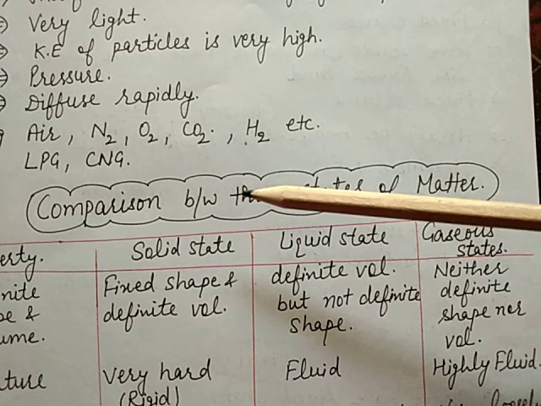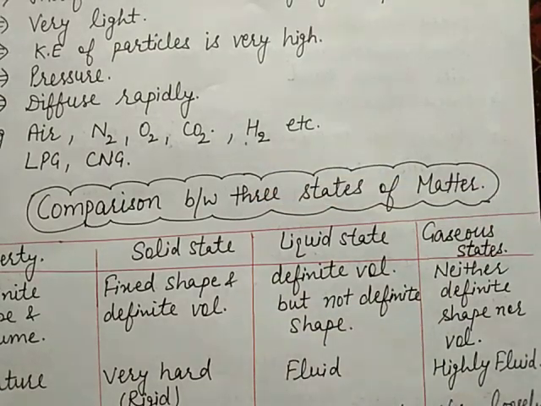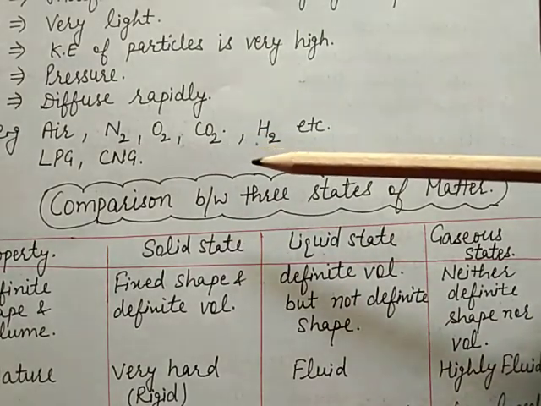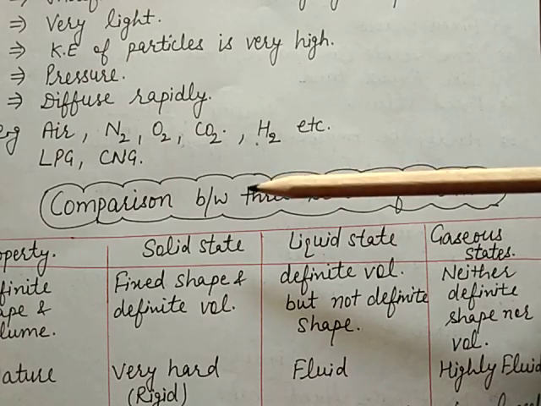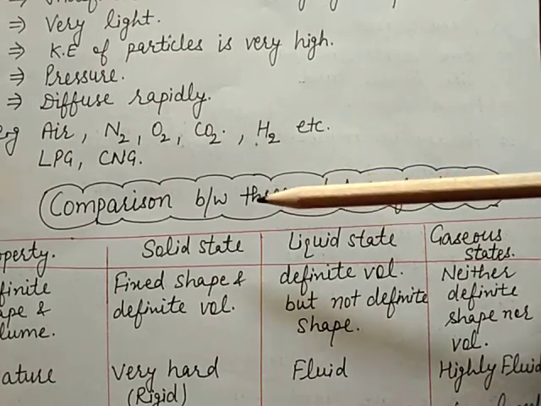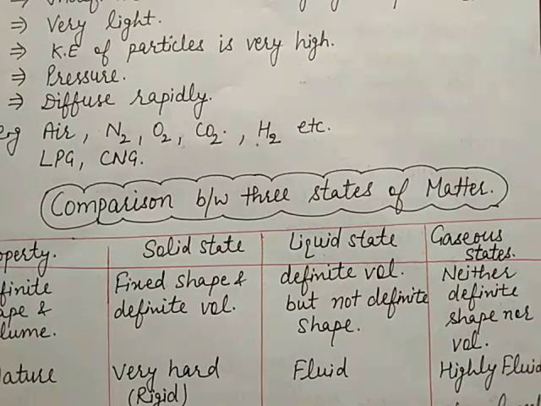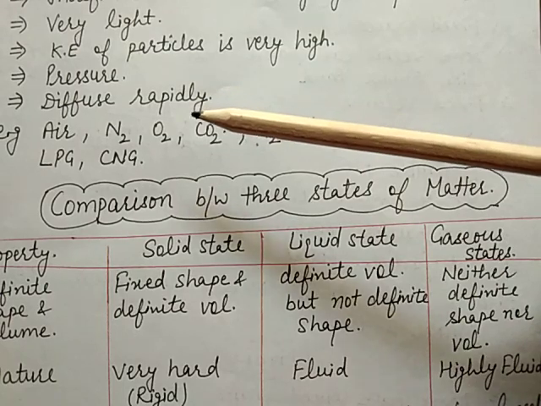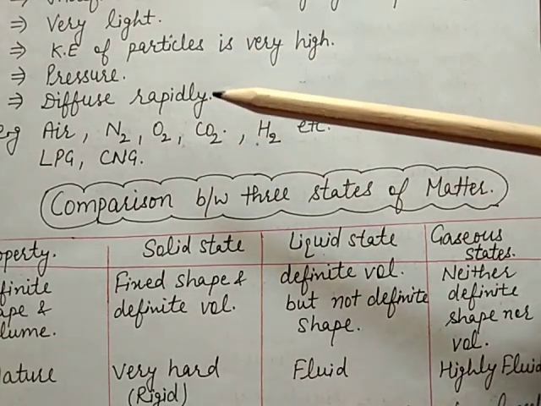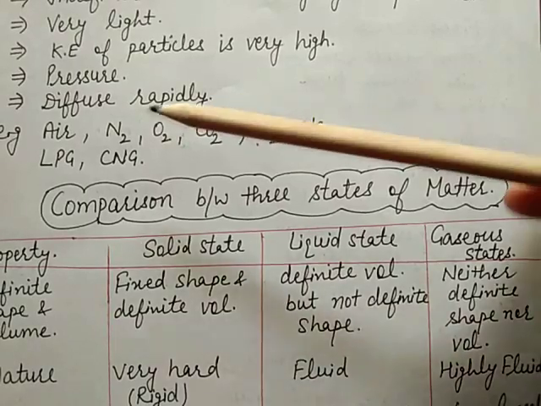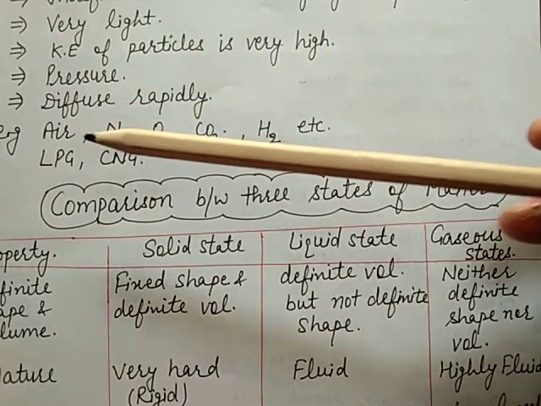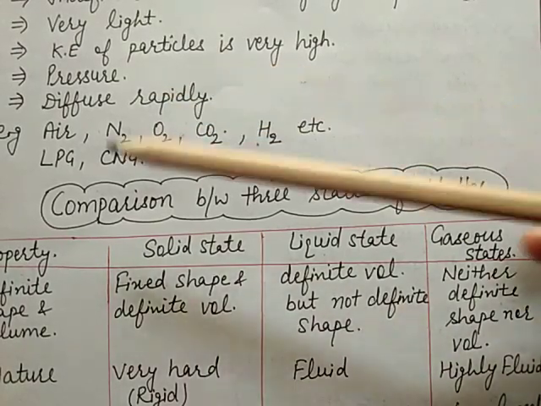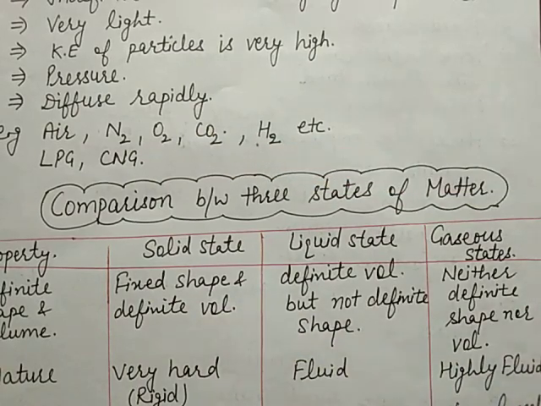Second example: spray a perfume at one corner of a room. The particles of perfume easily diffuse into the whole room. Other examples of gases are air, nitrogen, oxygen, carbon dioxide, hydrogen, LPG, CNG, etc.